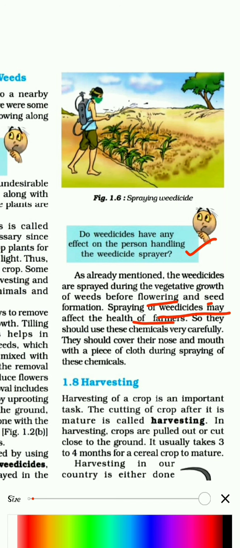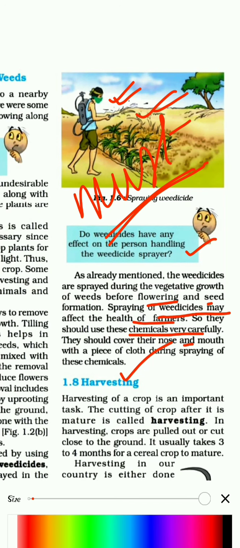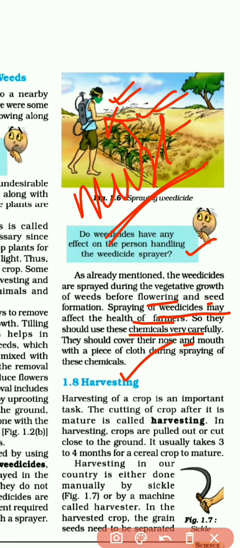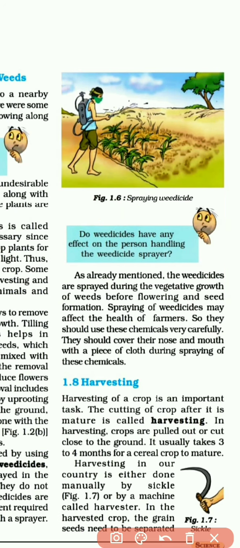So the farmers should use these chemicals very carefully. They should cover their nose and mouth with a piece of cloth during spraying of these chemicals. So you can see here the farmer is using a cloth to cover his mouth and nose. Since the chemicals are harmful for the farmers, they must be very careful. This is an important thing the farmers must know. They must use a piece of cloth or mask or anything to cover their mouth and nose.